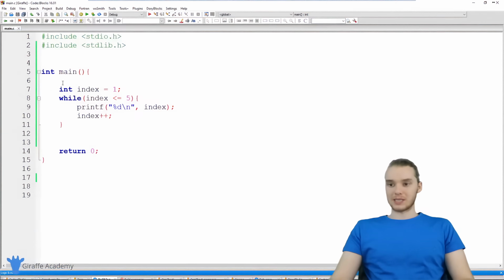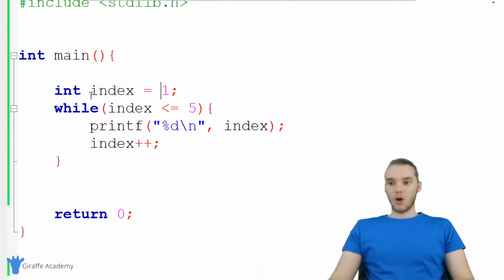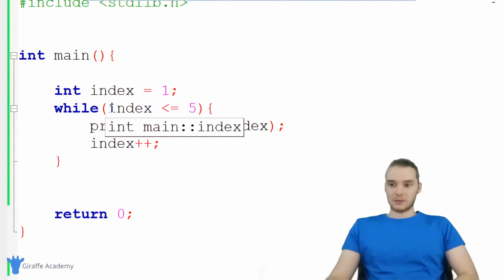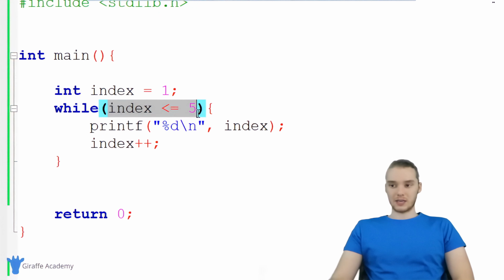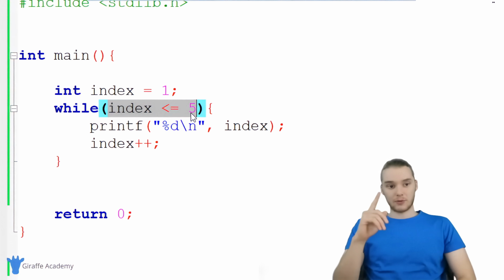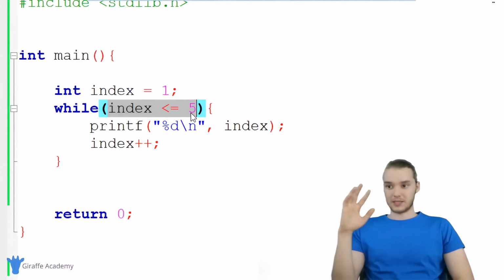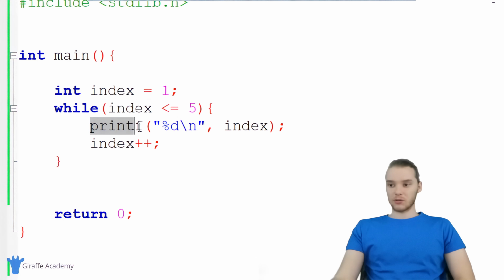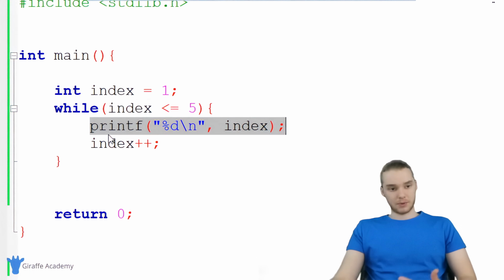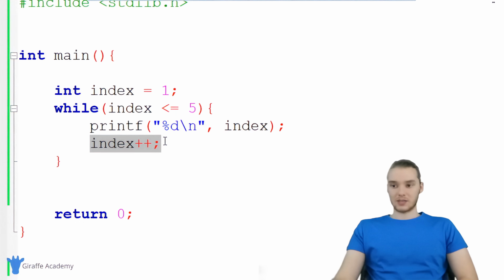Let me walk you guys through exactly what's happening in this loop. Over here, we create this index variable and we set it equal to 1. When C goes to execute this program, the first thing it's going to do before anything else is look at this condition and check it. It's going to say, okay, is index less than or equal to 5? Well, the first time through, index is equal to 1, so it's definitely less than 5. C is going to execute this line of code, printing out 1. Then it's going to execute this line of code, incrementing index.